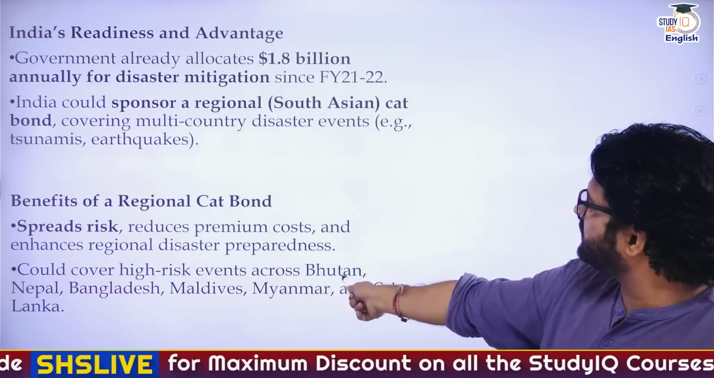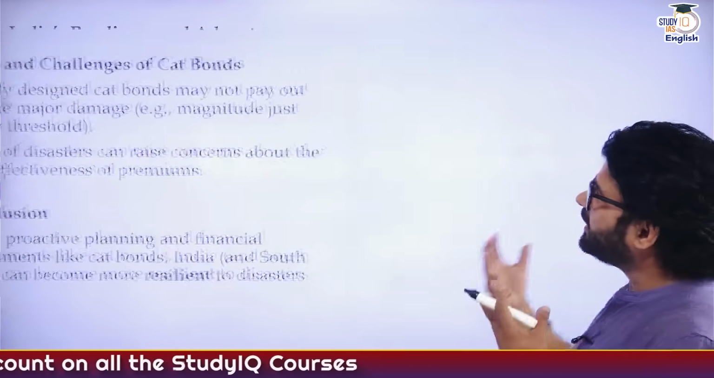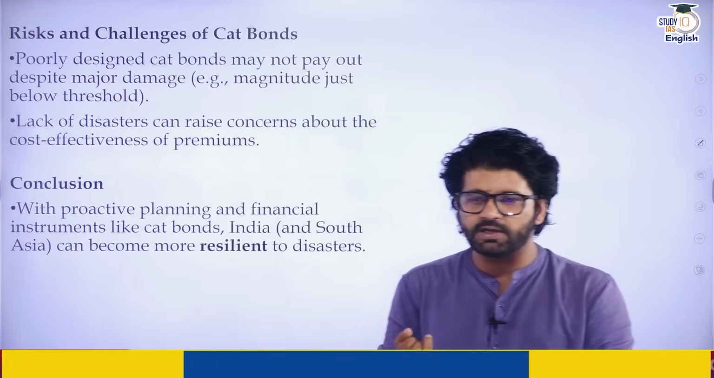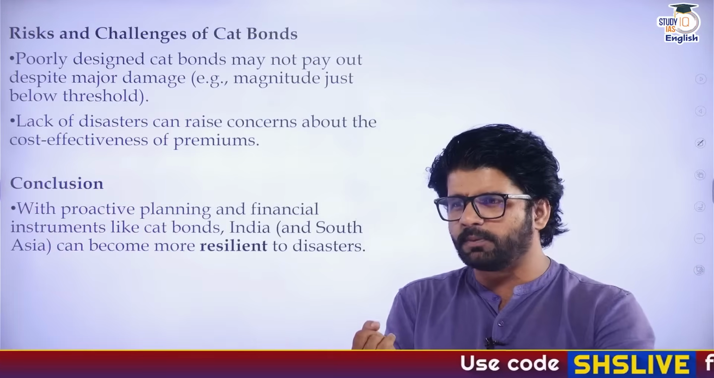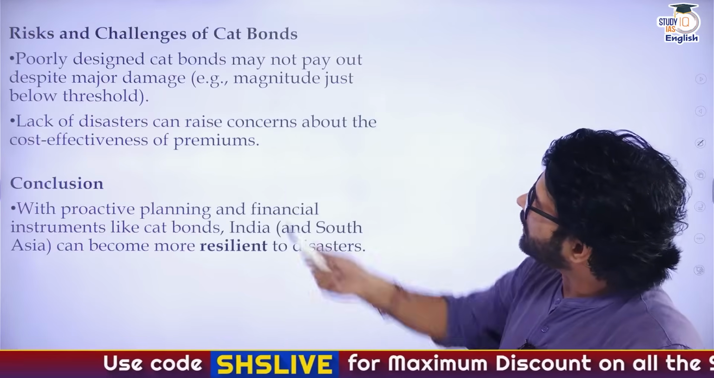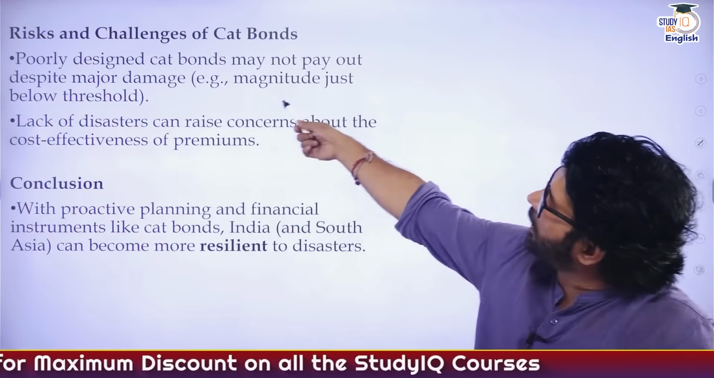It could cover high risk events across Bhutan, Nepal, Bangladesh, Maldives, Myanmar, and Sri Lanka. And here is where the international relations part comes into the picture. So this particular article has implications from the economic perspective, international relations perspective, and disaster management perspective as well. Now, risks and challenges of cat bonds. Poorly designed cat bonds may not pay out despite major damage.